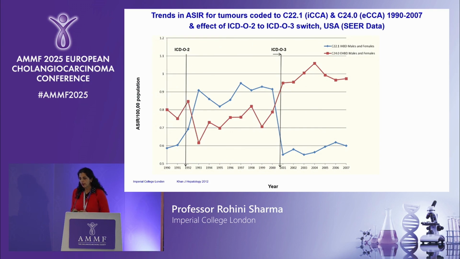And this is just showing you the actual correct coding across the different centres. Again, this is work done by Professor Khan as well, showing there's been a change now in the coding to look at the 3 different subtypes. And you can see that since that has happened, there's obviously been a dramatic change since the introduction of that code in the incidence of the intrahepatic and the extrahepatic cholangiocarcinomas. So coding has had a really big impact on the incidence that we're reporting.